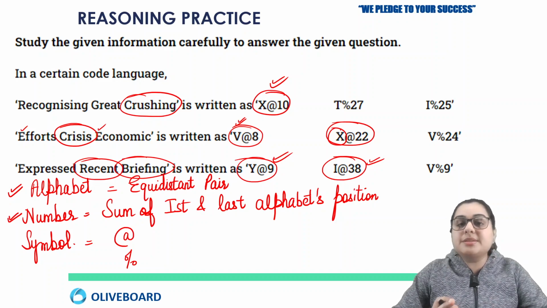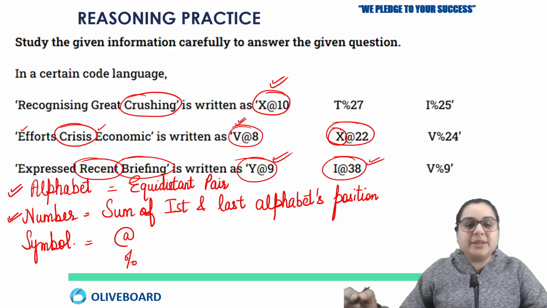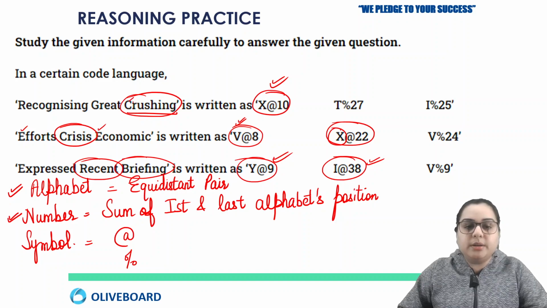So what could be the same reason behind all these words? If I check their initial letter, that is not the same. If I check their ending letter, that is also not the same. So let's check the number of letters in the word crushing. It is 1, 2, 3, 4, 5, 6, 7, 8. So here you have 8 alphabets. In the word crisis, how many alphabets are there?